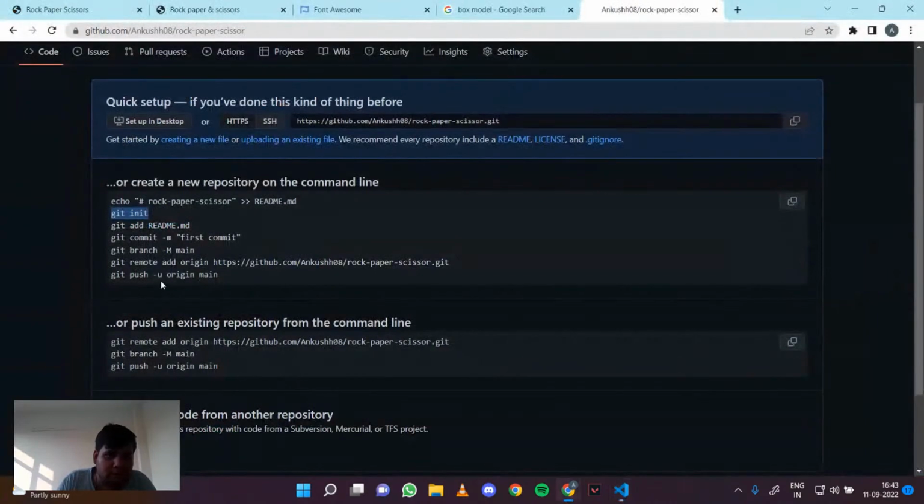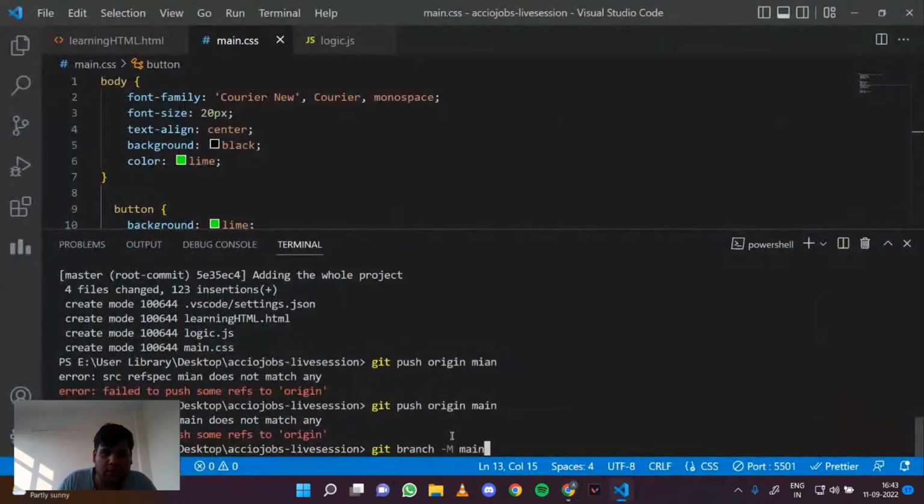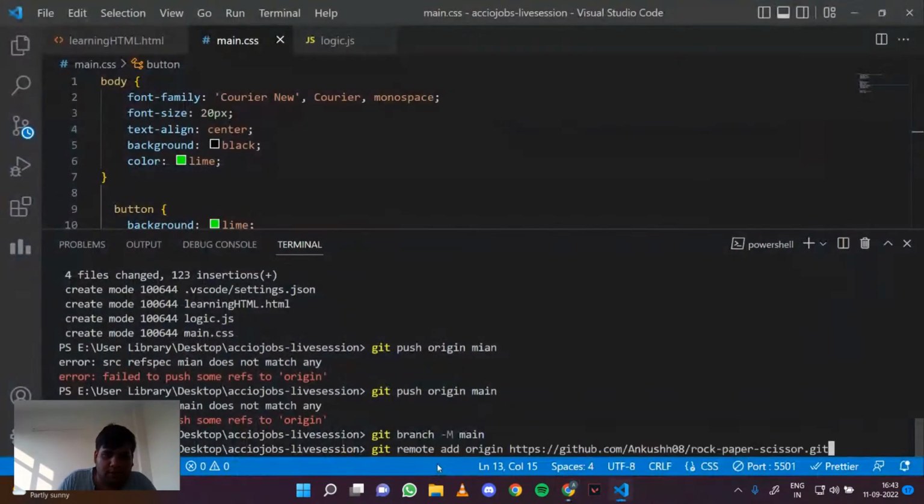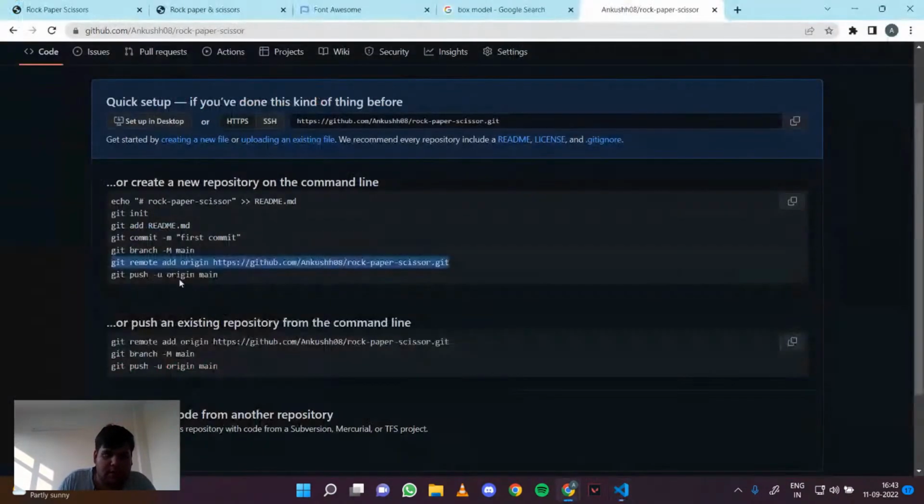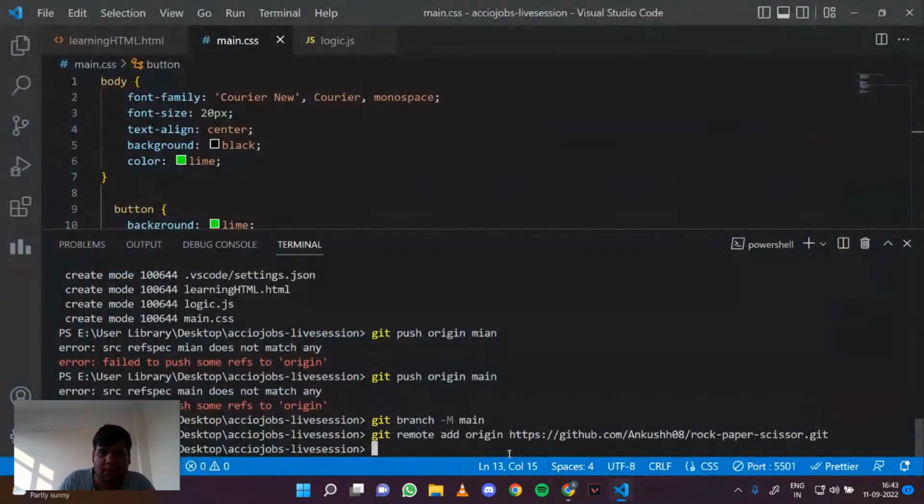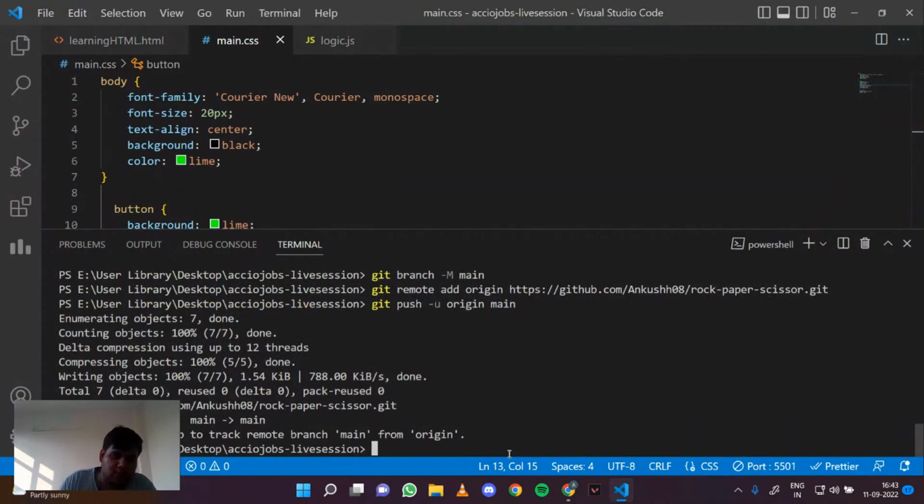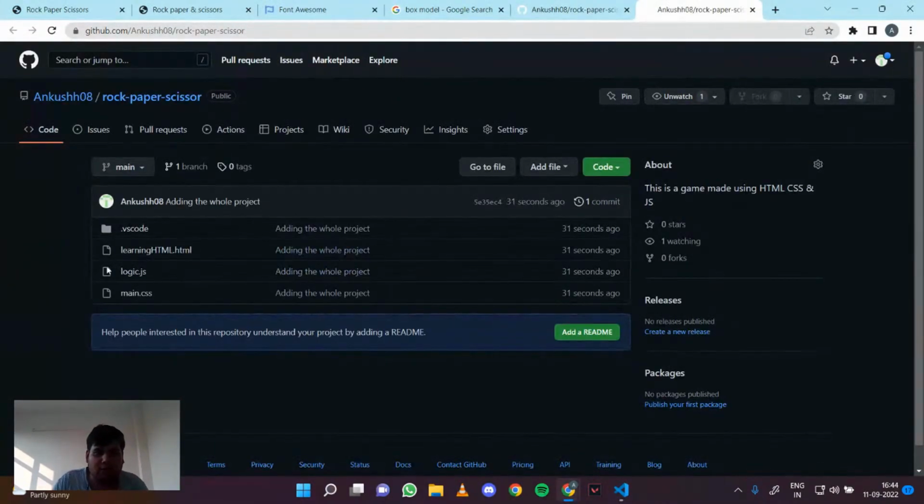Right, so let's just see. Okay, we need to come to the main branch first, right? So we'll come to the main branch and then we'll do git remote add, because this is the first time we are adding. And then we'll push to the branch. So now we have pushed the code. If we go to this link now, you see that we have all of the code, right?